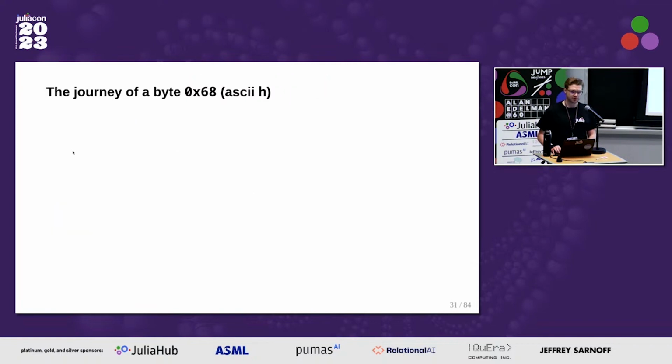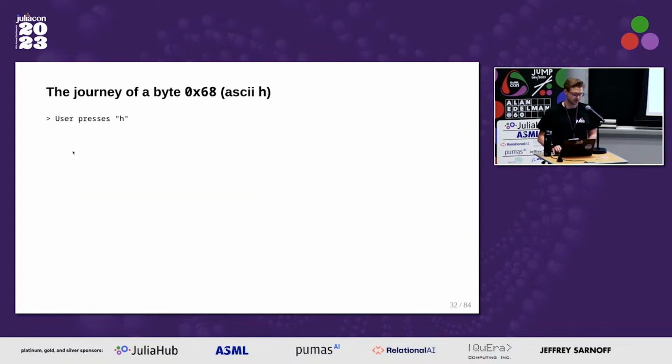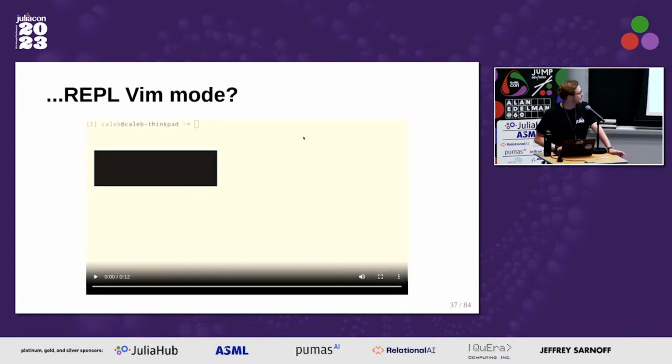So again, pretty straightforward. And similarly to the question mark, this is what that looks like with these modifications, which are in the startup.jl. So the user presses H, the byte is read from the input. We look to see if there's a function for this key, and indeed there is, the one we just defined on the slide before. And so we call that function.